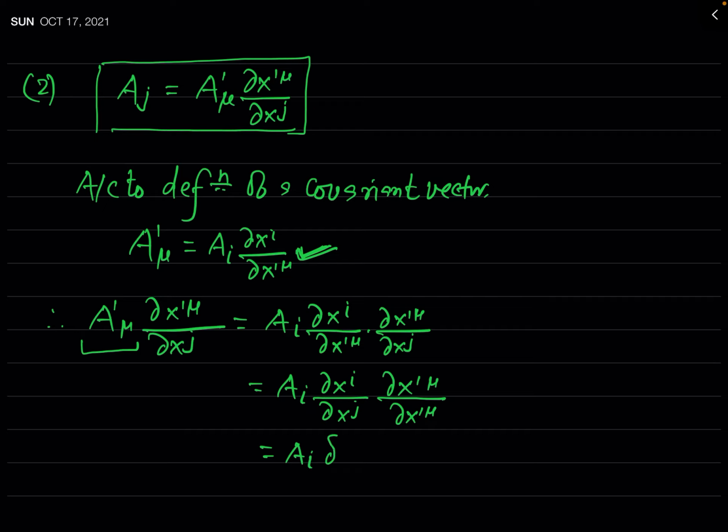You know del xi by del xj is in fact the Kronecker delta ij. And del x prime mu by del x prime mu is the Kronecker delta mu mu. But as you know, when both the indices of the Kronecker delta are the same, its value is 1. So this delta mu mu will be equal to 1. So this is simply Ai delta ij.